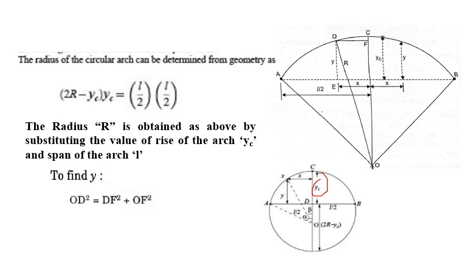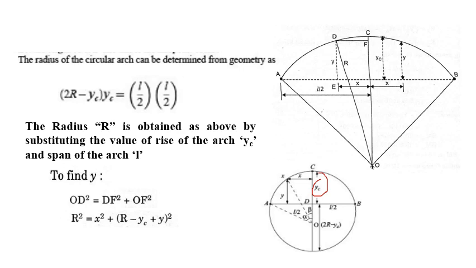So in this equation you can see OD square from the triangle ODF. OD square is equal to DF square plus OF square. OD is nothing but R. DF is nothing but X. X is measured from the crown or the midpoint of the arch. Into OF.